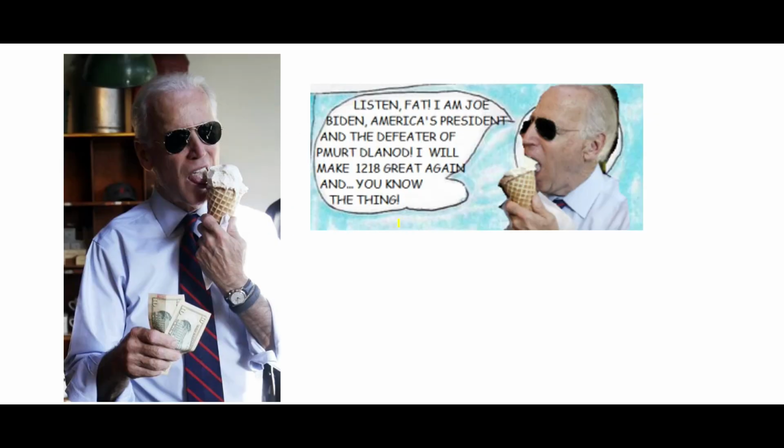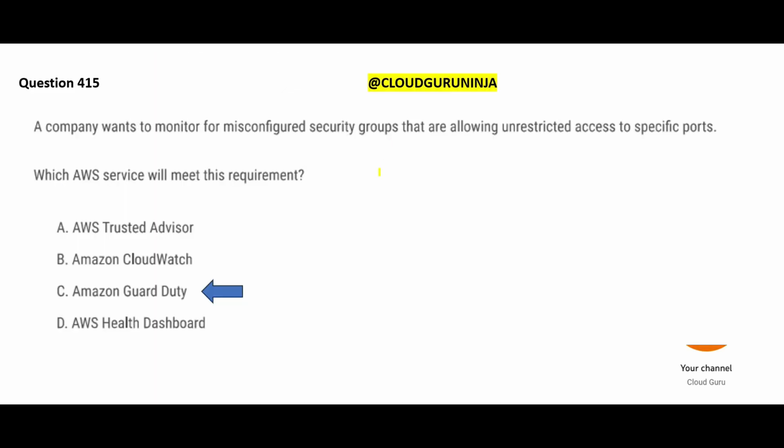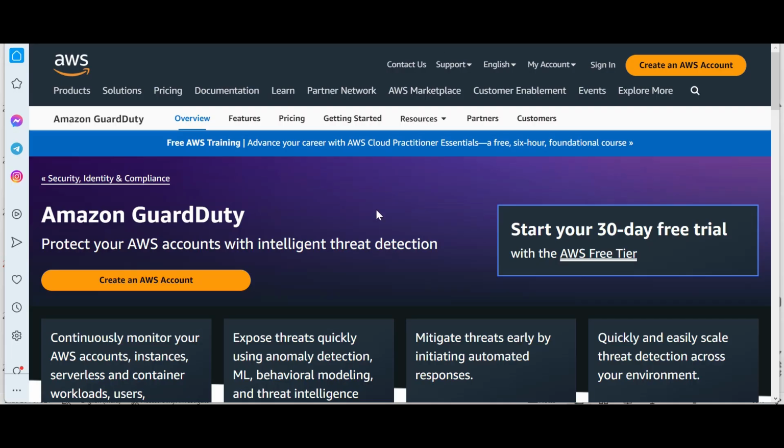For example, if you see someone like Biden, you have to offer him an ice cream and so on. So that is what GuardDuty does. It is meant for intelligent threat detection.